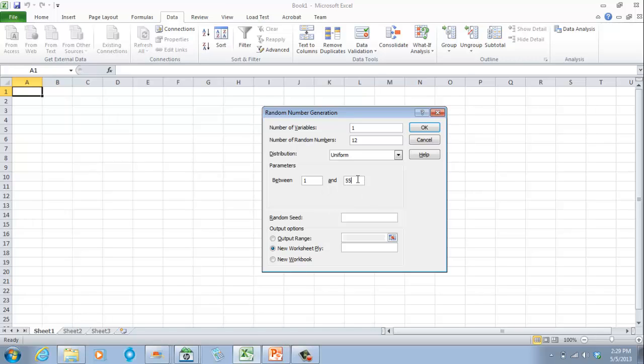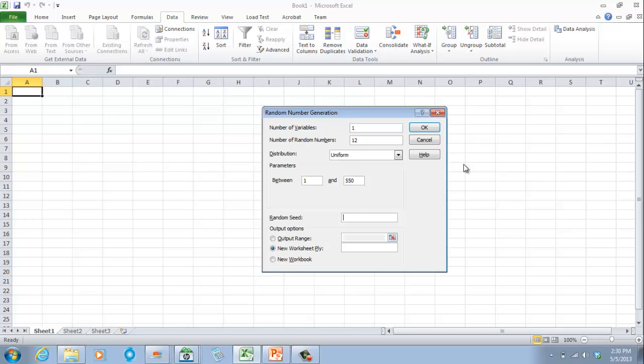So 550. 550 was what we got, right? Okay. Remember, we want 7, but we just put 12 in case, so that we cancel out any one that repeats itself. Okay, the random seed. Random seed is just a non-zero number.